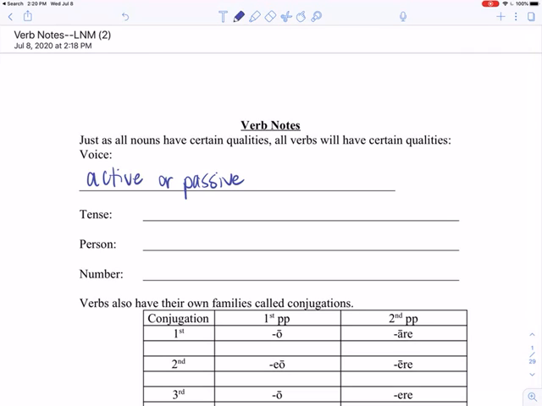Tense, we're going to have 6 of them, okay? And so our 6 tenses are going to be present, imperfect, future. I'm going to run out of room, so I'm going to kind of triple up here. We're going to have perfect, pluperfect, and future perfect.